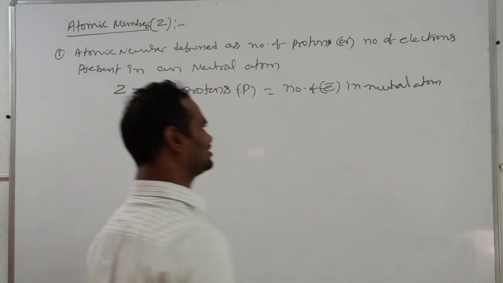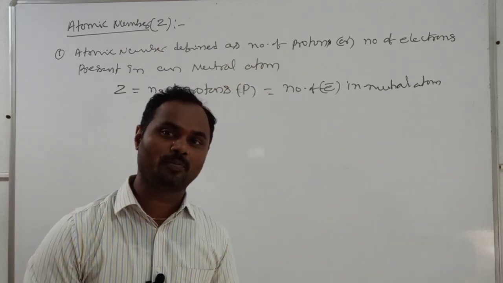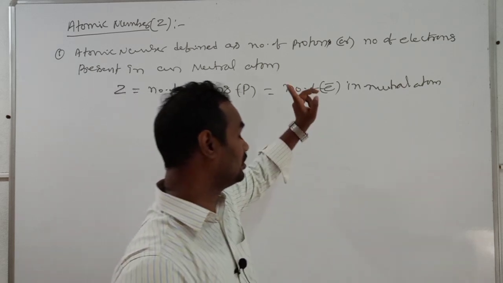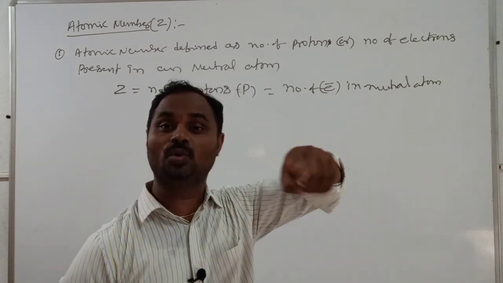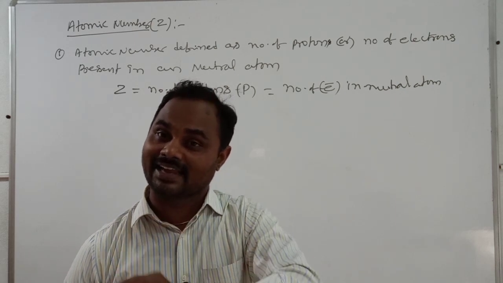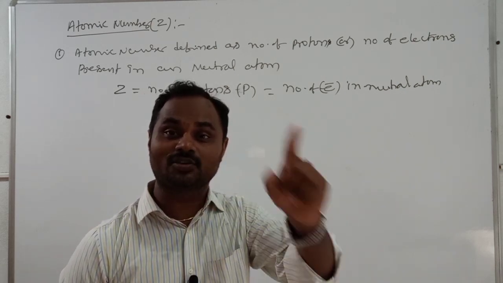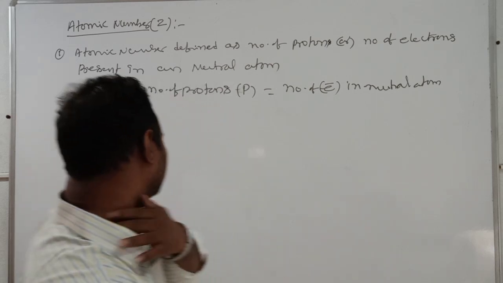Ion means it is negative or positive. Neutral means no negative, no positive. So the number of electrons in a neutral atom only is equal to the atomic number. Carefully see. The number of electrons in a cation or in an anion is never equal to the atomic number. Is it clear? So carefully listen.